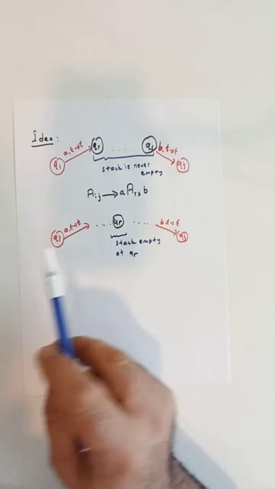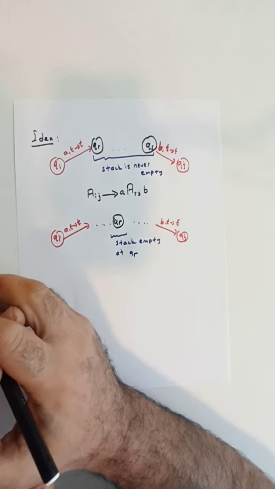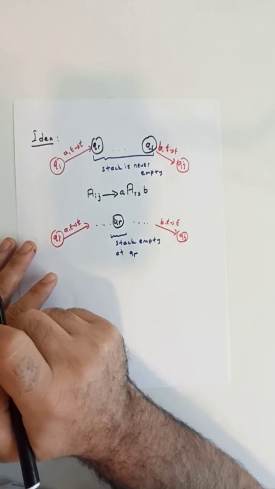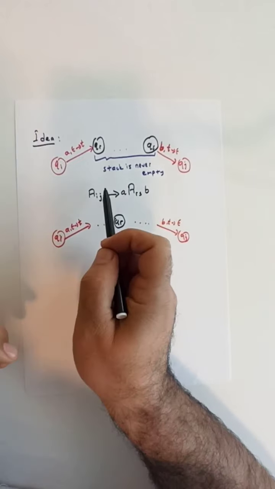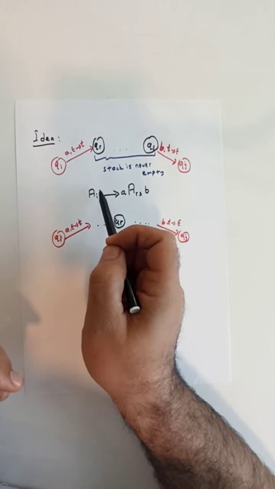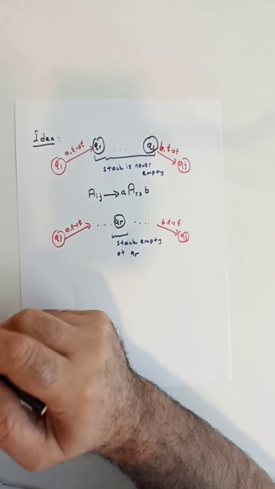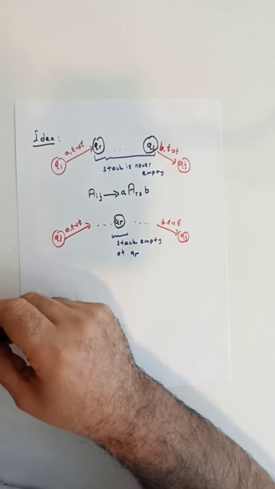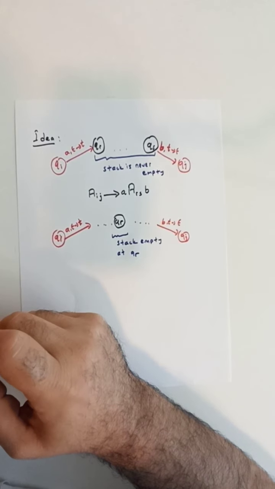Now how do we handle this case? How do we basically write down rules corresponding to our variable Aij for this case? Again, we can use the principles of induction. We will try to write a rule so that we can generate Aij, the strings corresponding to Aij, from smaller strings where we have been able to write down rules for the corresponding variables.